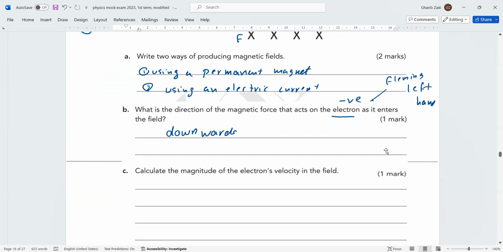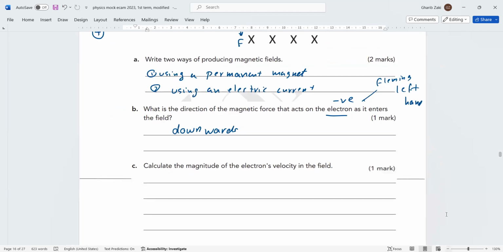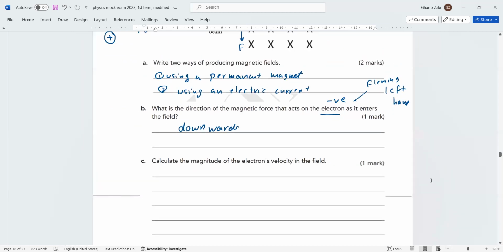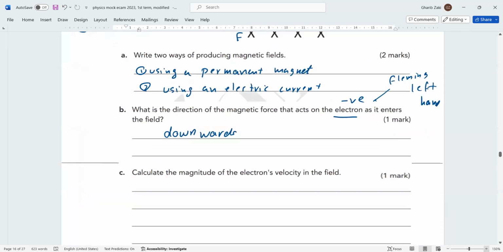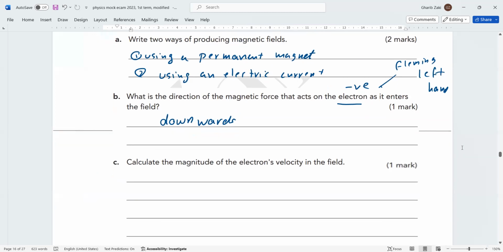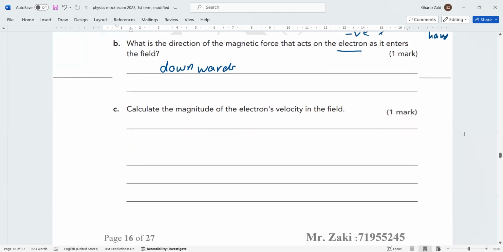Next question, calculate the velocity. Okay, let us do this here. Calculate the magnitude of the electron's velocity. Which formula do we use? It's already in the formula sheet.